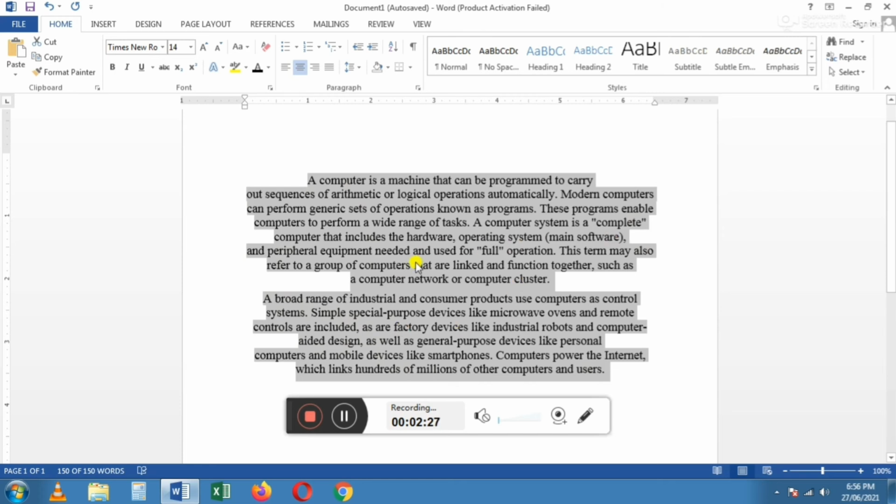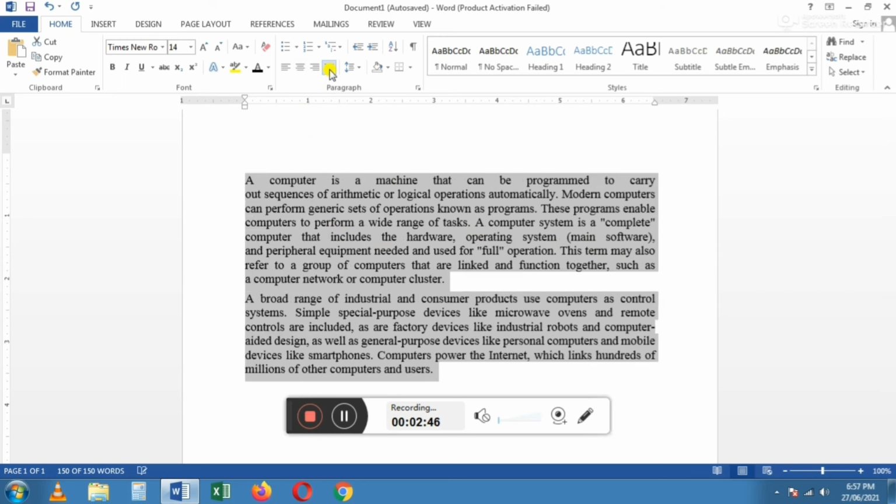And the last one is justify. The text is aligned evenly between the left and right margins.